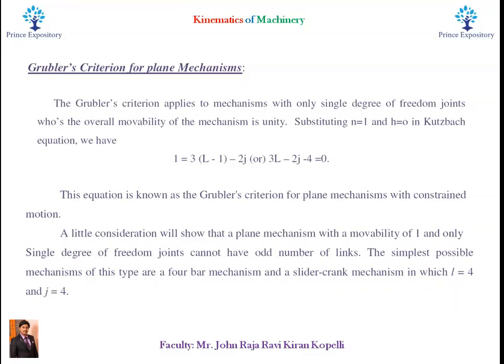A little consideration will show that a plane mechanism with a movability of one and only single degree of freedom joints cannot have an odd number of links. The simplest possible mechanisms of this type are a 4-bar mechanism and a single slider crank mechanism, in which the number of links is 4 and the number of joints is 4.